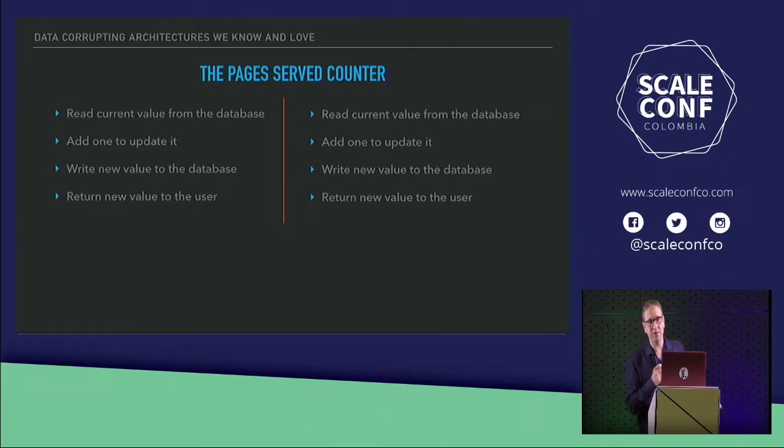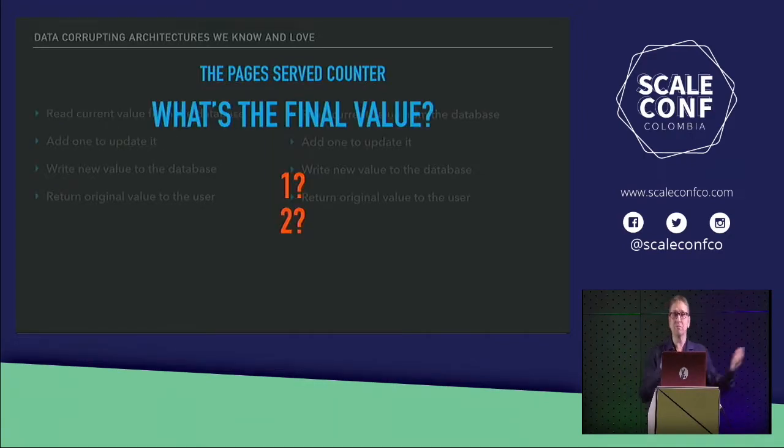What if we put 2 requests side by side, and we had them like this? Now we have the interaction side by side. Can anybody who didn't have their hand up before see how this would corrupt the data? All right, we got a few more folks. Awesome. For folks who don't, I'll tell you this: we don't know what the final value for this is.